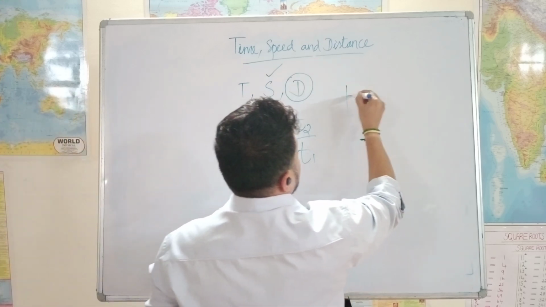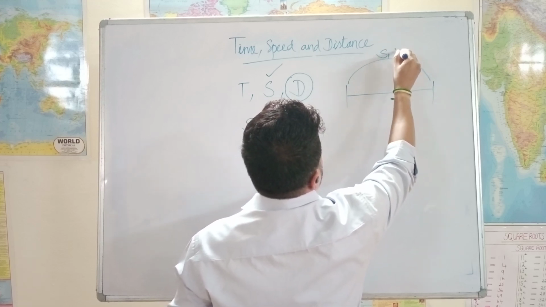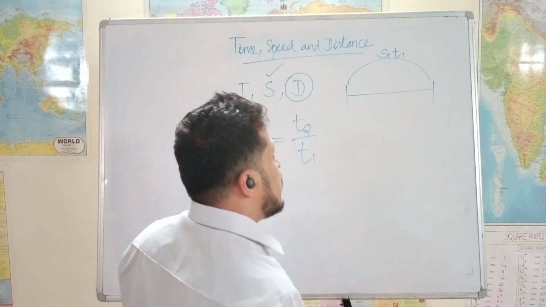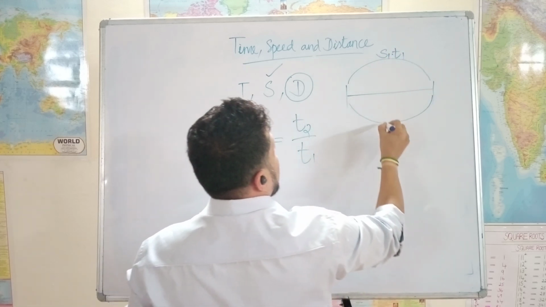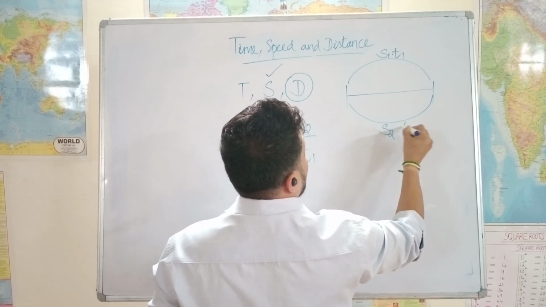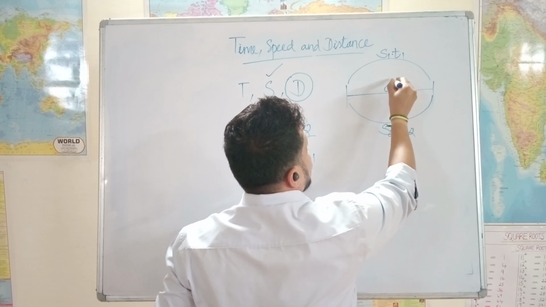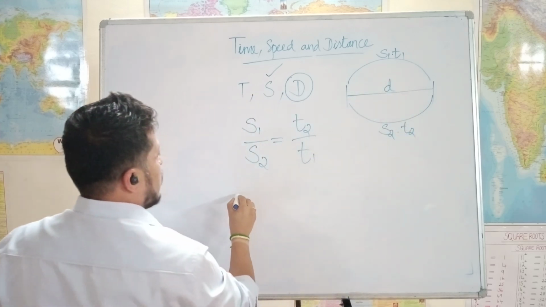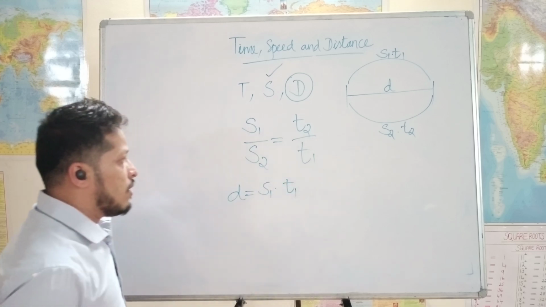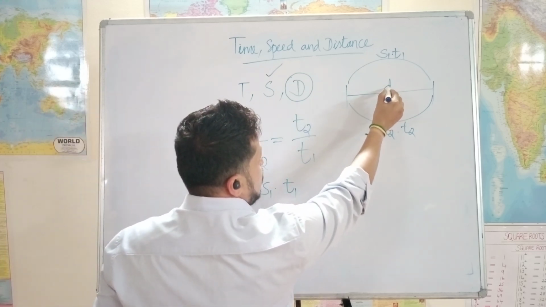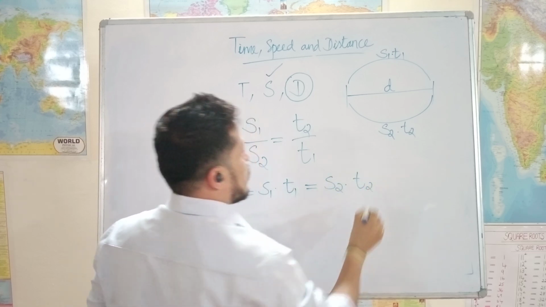Say a person is going from one location to another with s1 speed, and he takes t1 time. While returning, the distance is the same, he returns with a different speed, and obviously he will take a different time. Now the distance is the same for both. The formula we have is d is equal to s1 into t1. Similarly, for the same d we have another formula, which is s2 into t2.